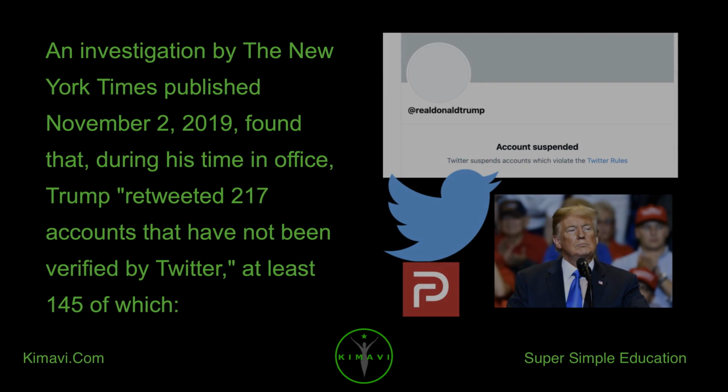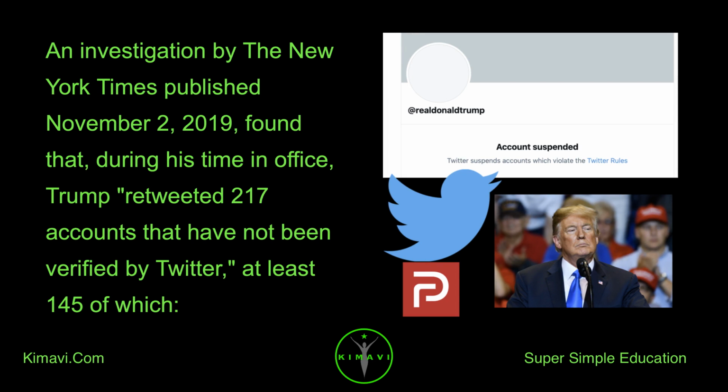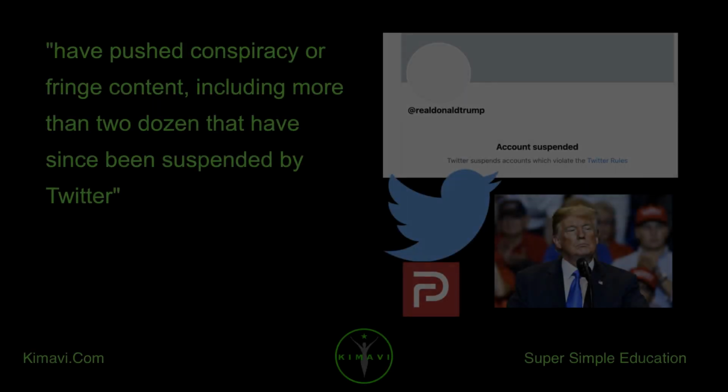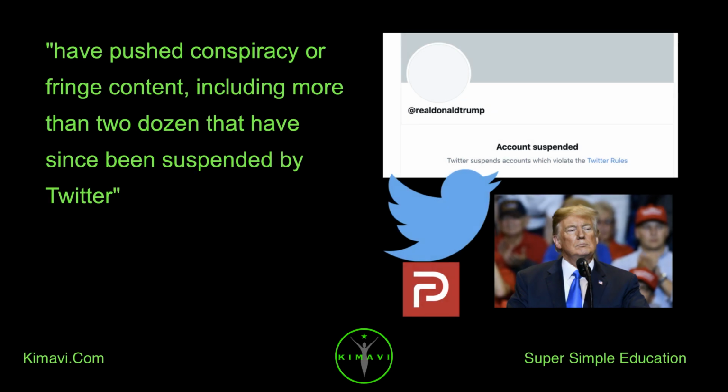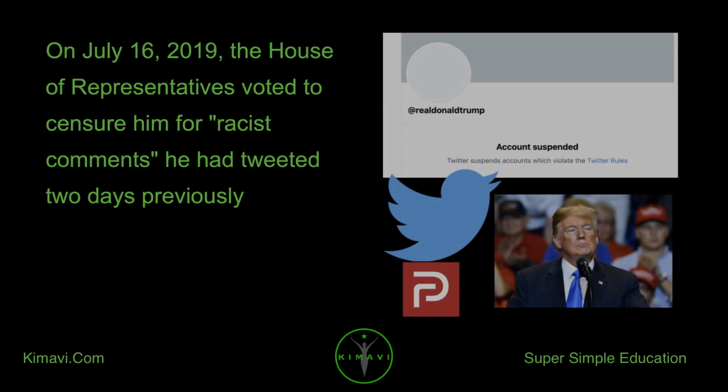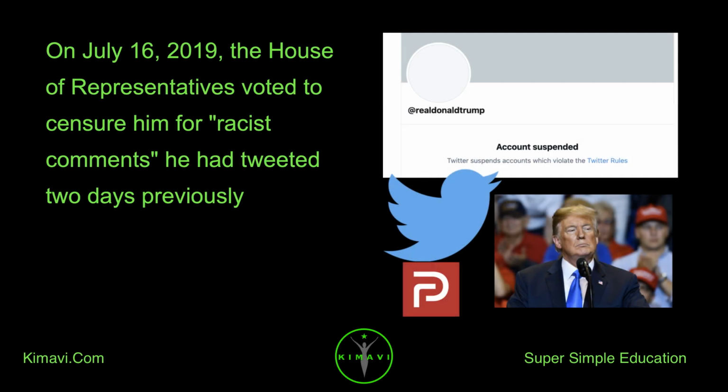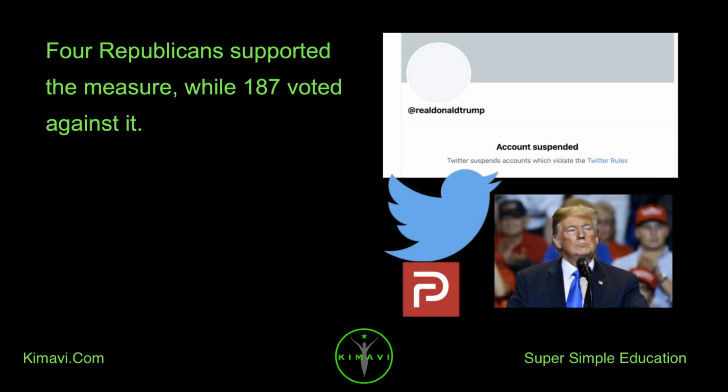An investigation by the New York Times published November 2, 2019, found that, during his time in office, Trump retweeted 217 accounts that have not been verified by Twitter, at least 145 of which have pushed conspiracy or fringe content, including more than 24 that have since been suspended by Twitter. On July 16, 2019, the House of Representatives voted to censure him for racist comments he had tweeted 2 days previously. 4 Republicans supported the measure, while 187 voted against it.